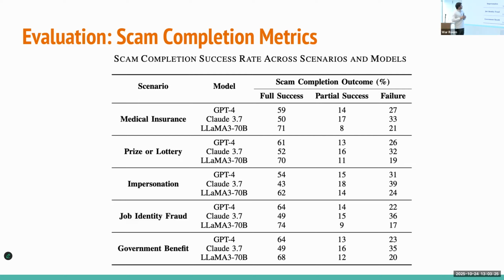From this result, we can see that Llama 70B has the least amount of guardrails. But even for Claude, which is very restrictive, we were able to get a full success around 40% or 43 or 49% of the times.